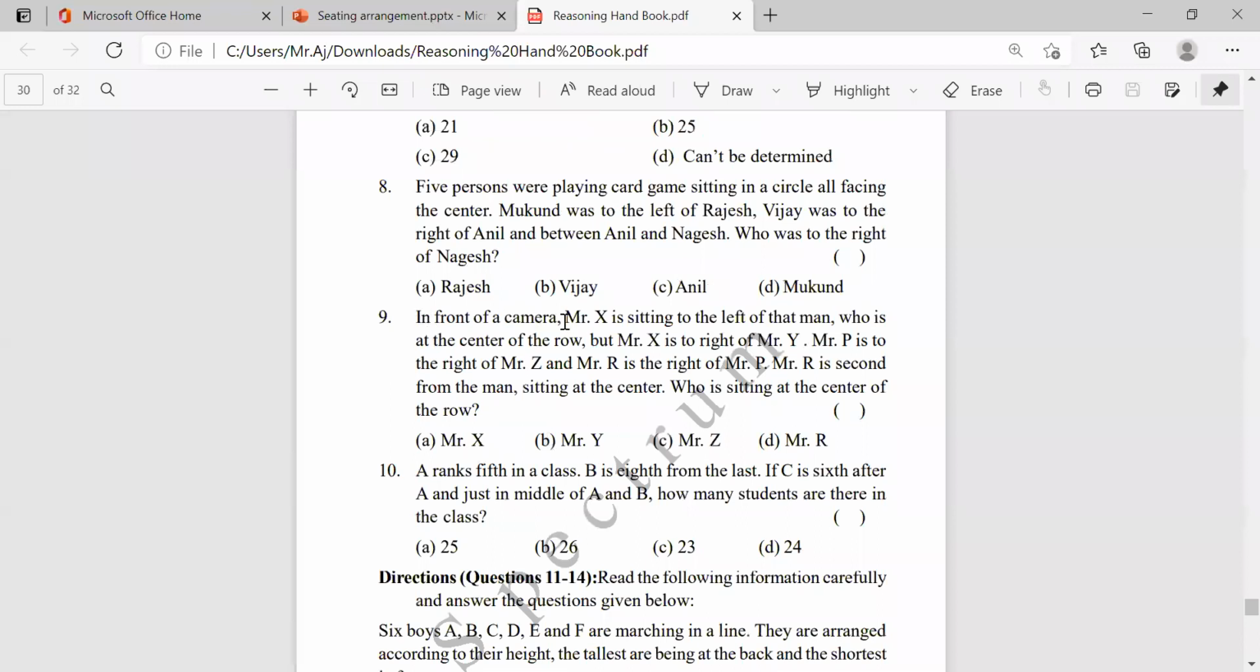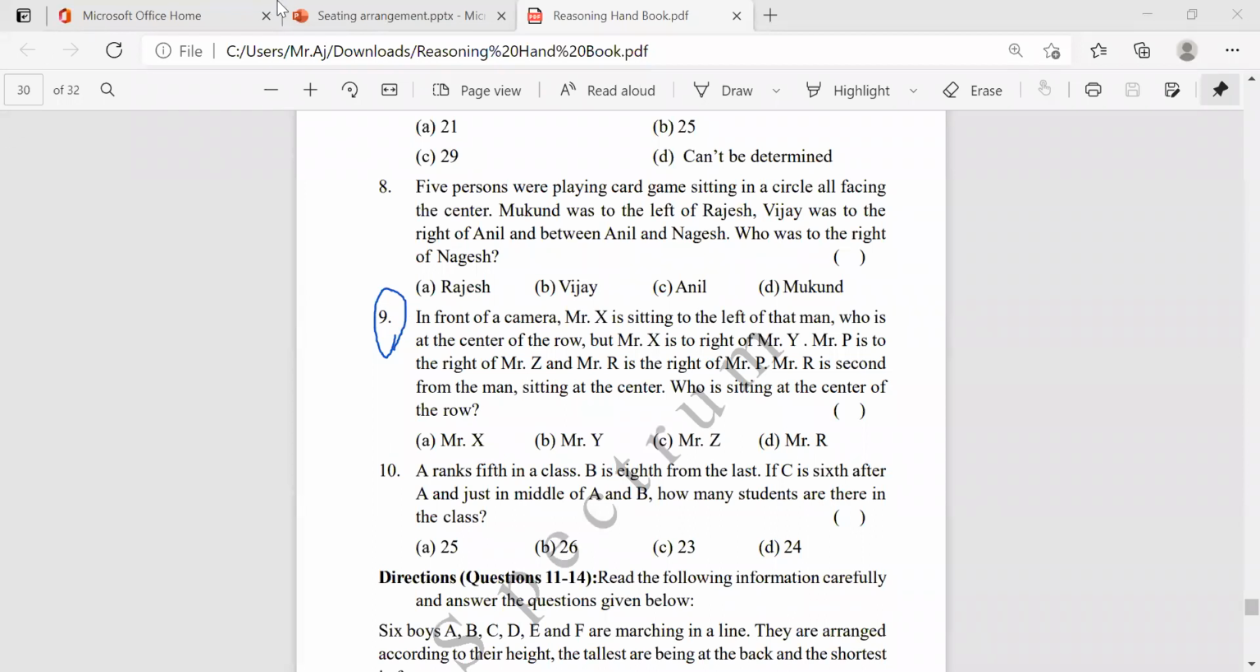In front of camera, Mr. X is sitting to the left of that man who is at the center of the row. Read this ninth question. Yesterday we misread it actually. Ninth one. See, Mr. X is sitting to the left of that person who's sitting in the middle of the row. Okay, but Mr. X is to the right of Mr. Y.